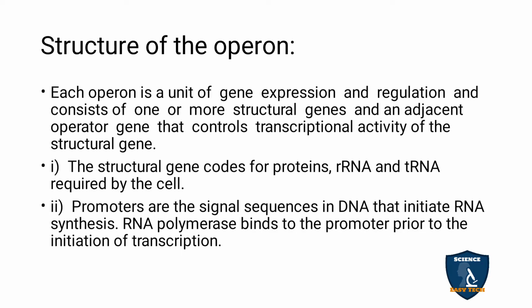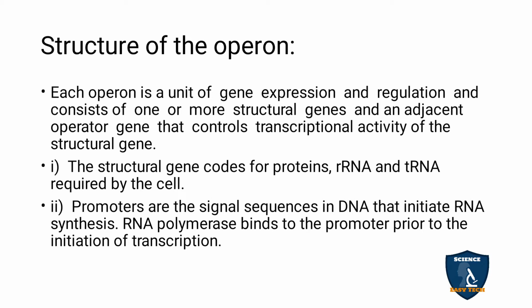So the structure of the operon: first you must be clear with the structure. The operon is the unit of gene expression and regulation. It consists of structural gene and operator gene, and its function is to control the transcriptional activity of the structural gene. The structural gene codes for proteins, rRNA, tRNA of the cell where it is required, where protein synthesis is going to start.